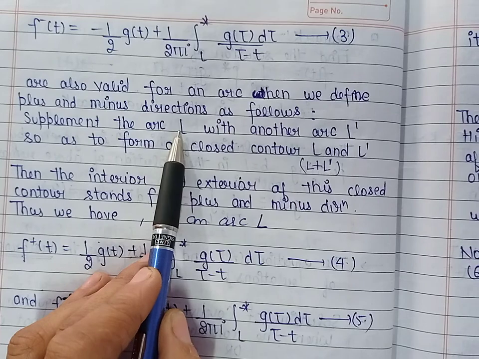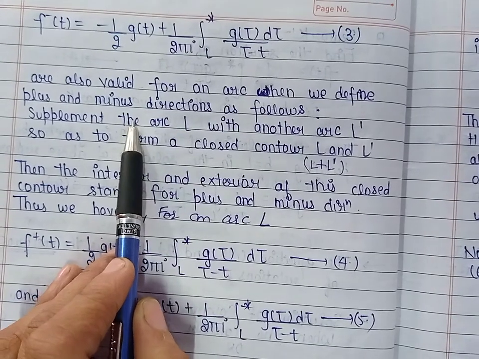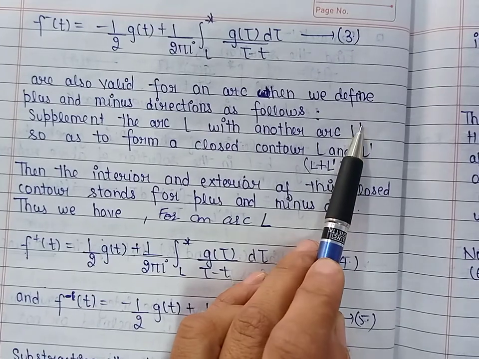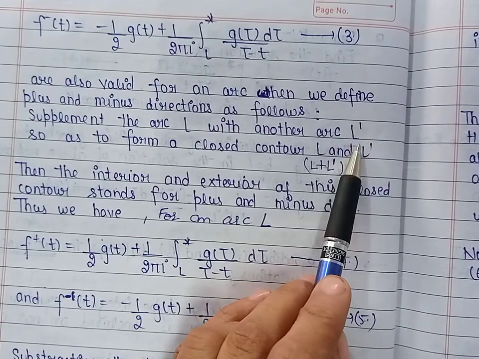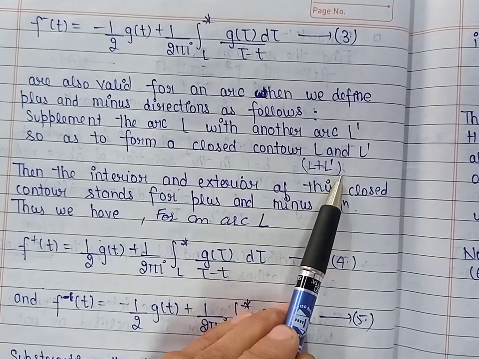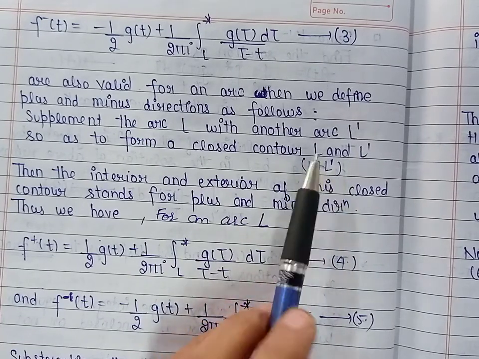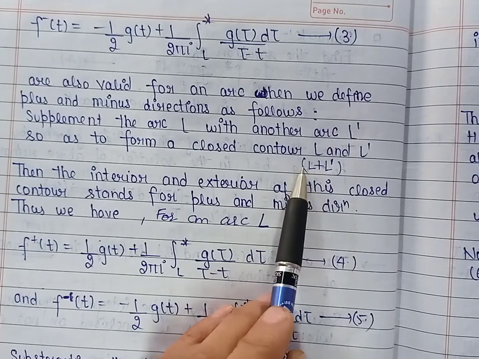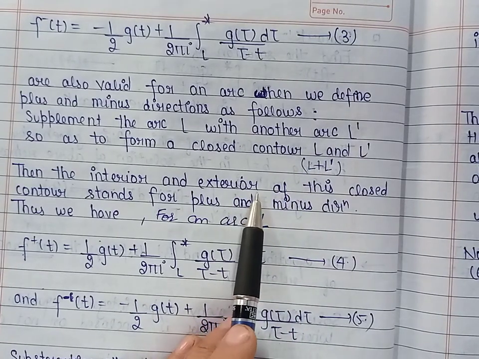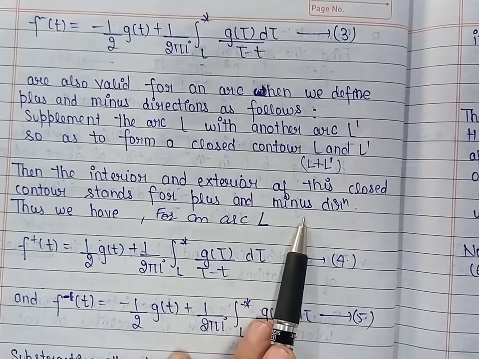So let us supplement the arc L with another arc which we have taken as L dash. Combining these two arcs, we get a closed contour which is L plus L dash. Because the contour is closed, we can define the interior and exterior of this closed contour for plus and minus directions.